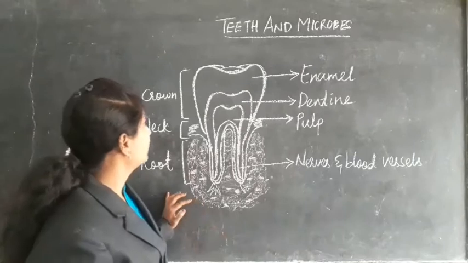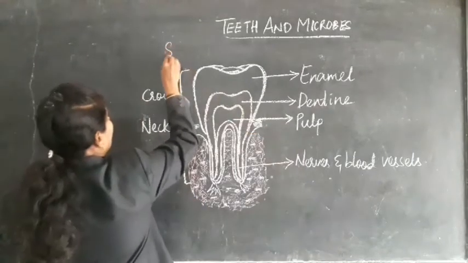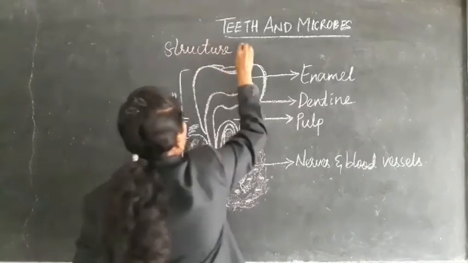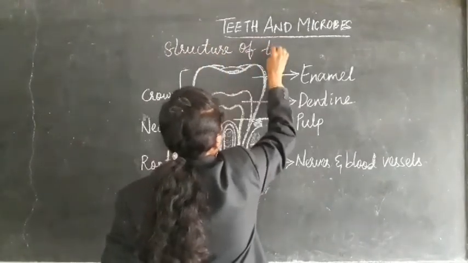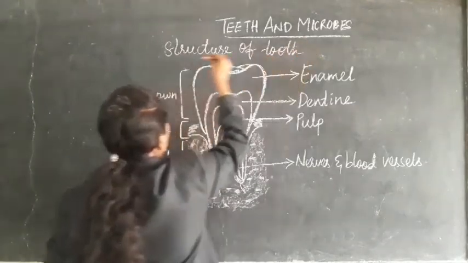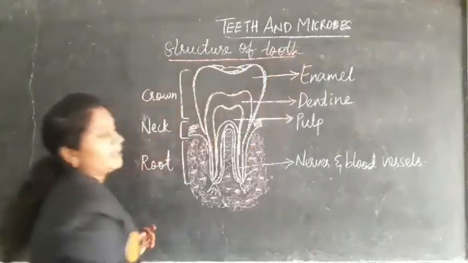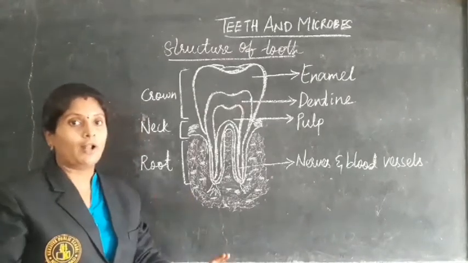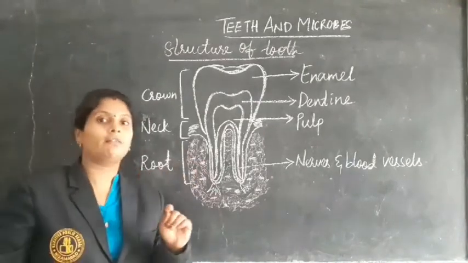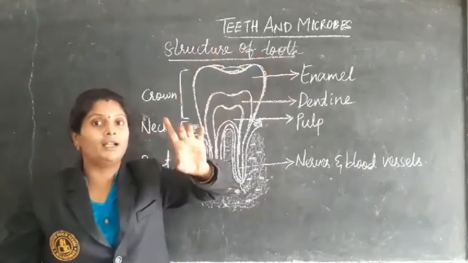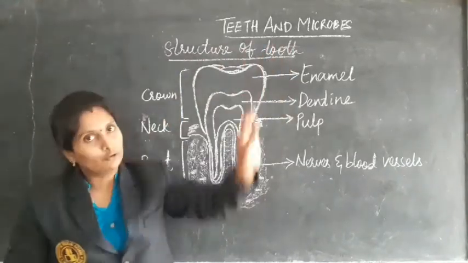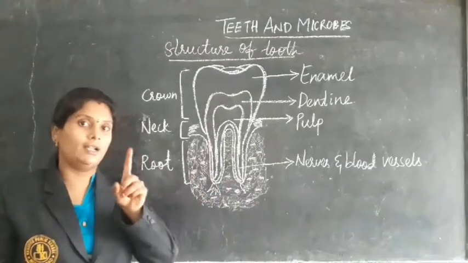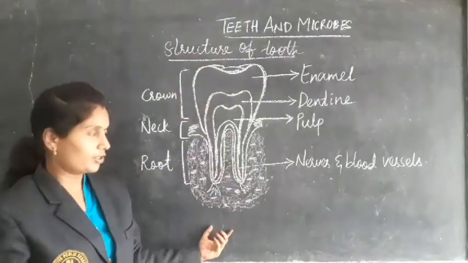Here is the structure of a tooth. Sorry, structure of tooth. See here, children, teeth is plural. One single teeth is called a tooth. So here is the structure of a single tooth.